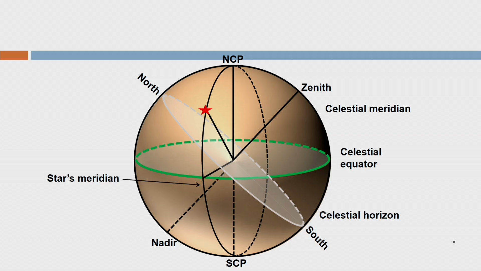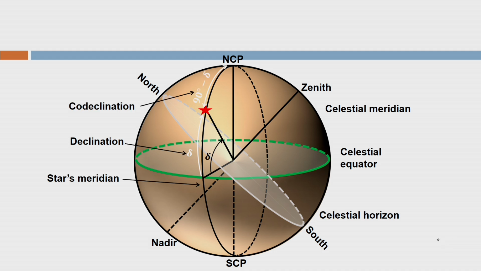An angle measured perpendicular to the equator and up to the star along the circle of declination is called declination. This angle, see declination, and again I am showing the white color like this. So this is declination. Okay. Similarly, I have this angle which is called co-declination, right, and it is 90 degree minus delta. So if a star is below equator, 90 minus delta will be 90 plus delta, because delta will be negative.